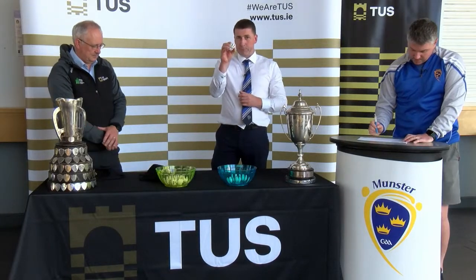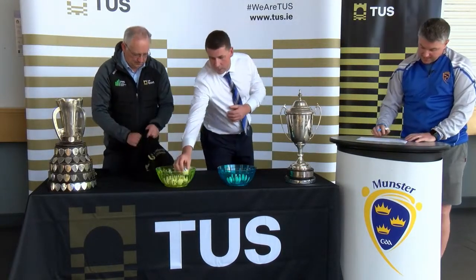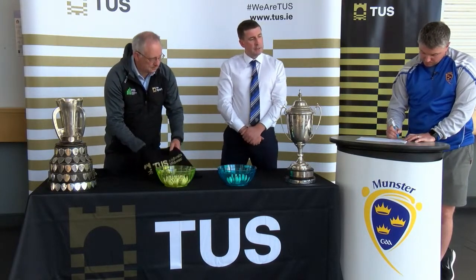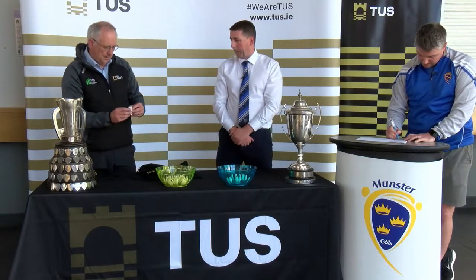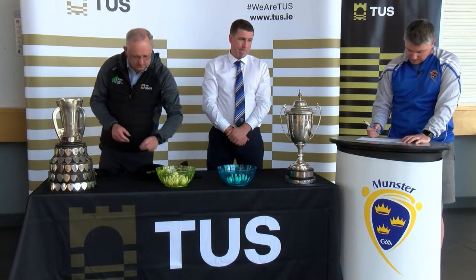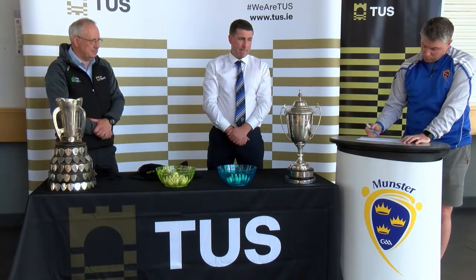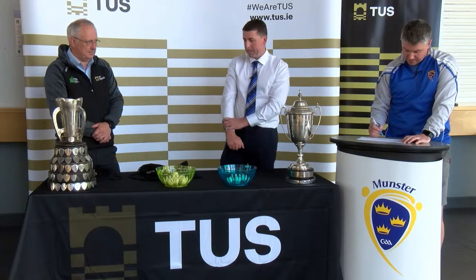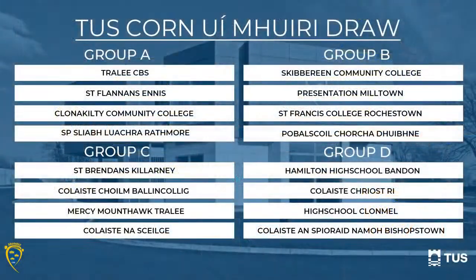Number 11. Number 11 is Coláiste na Skellige, and they go to Group C with St Brendan's, Coláiste Cullen and Mercy Mount Hawk. And number 6. And number 6 is Coláiste Spiridnave Bishopstown, who go to Group D with Hamilton High School Bandon, Coláiste Creestree and High School Clonmel. So that concludes the Uí Mhuirí draw.